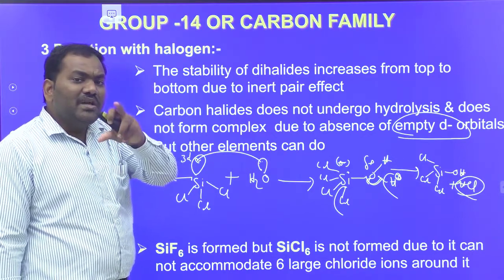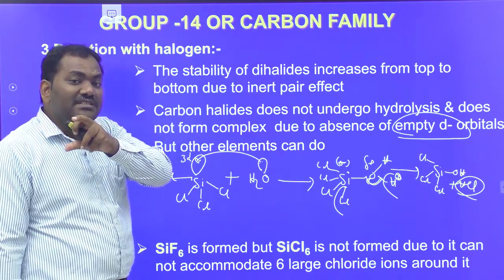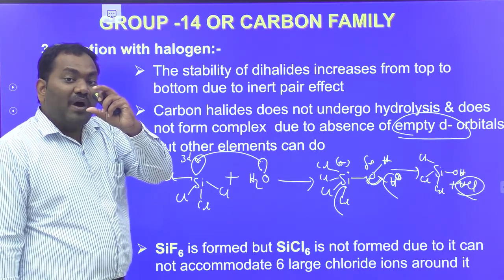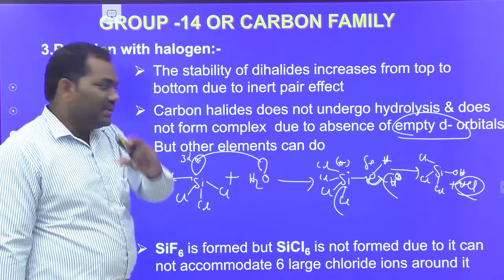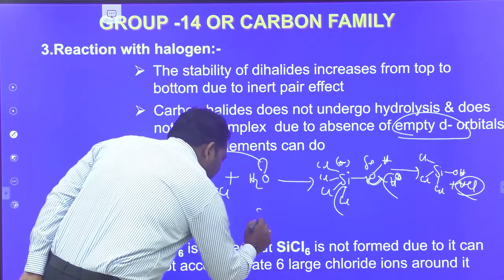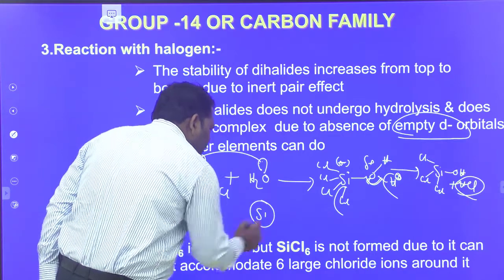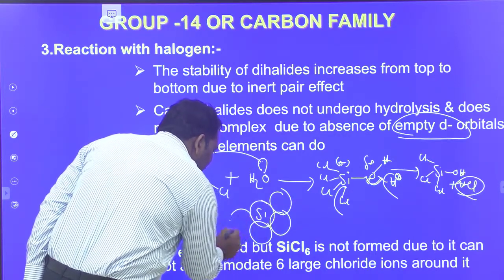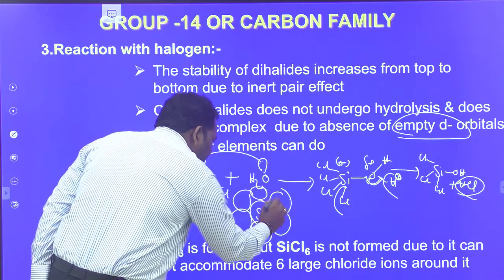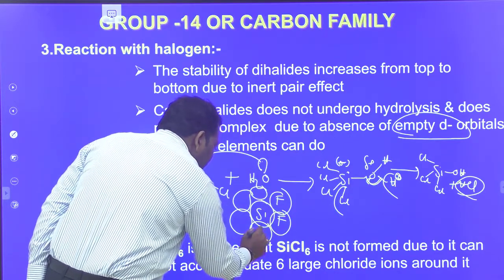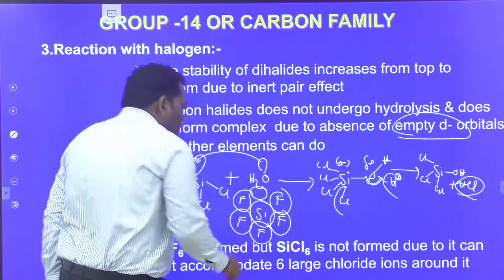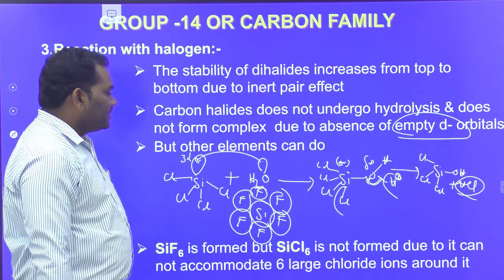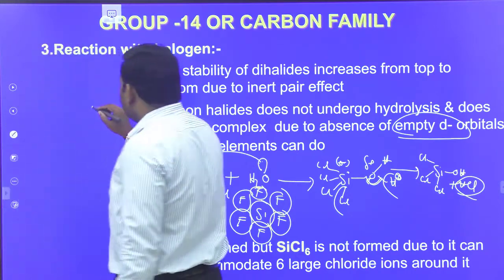If you observe here, for example, this is considered as the size of silicon. Here it can accommodate the 6 small sized fluorine atoms like this. It forms a complex like structure, SiF6 2 minus.